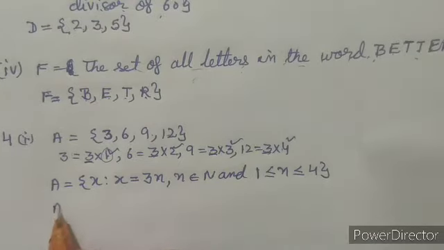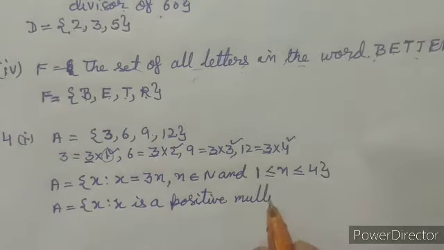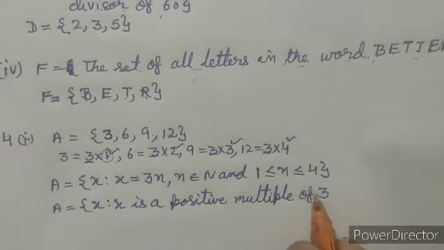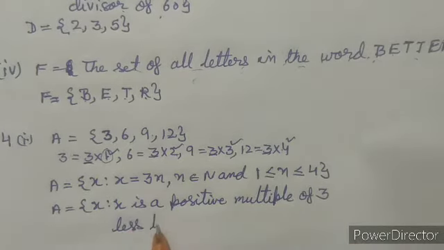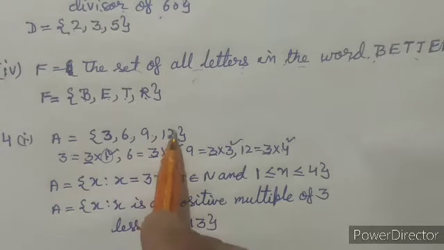You can also write it as x such that x is a positive multiple, a natural multiple of 3 less than 13, because these are the multiples of 3 and up to 12 only.